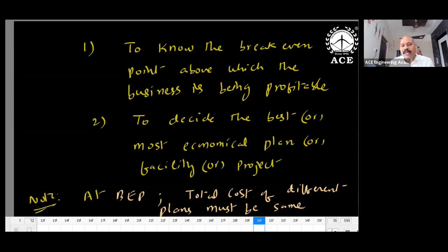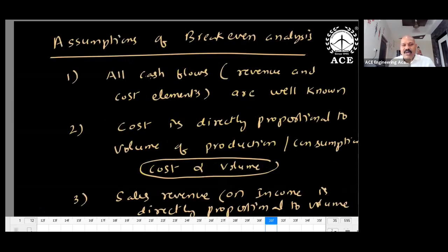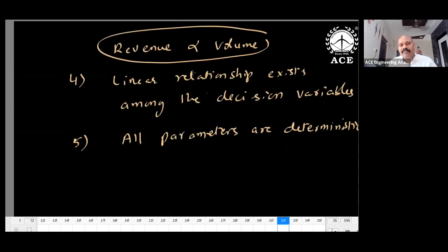At the break-even point, the total cost of different plants must be the same. When you compare different plants, the total cost should be the same at the break-even point. You come to know this with numericals. So what are the assumptions and limitations? Assumptions of break-even: we assume that everything is linear. In break-even, the relationship between cost and quantity is linear, and the relationship between revenue and quantity is also linear. And we assume that all cost elements are known and all revenue elements are known.